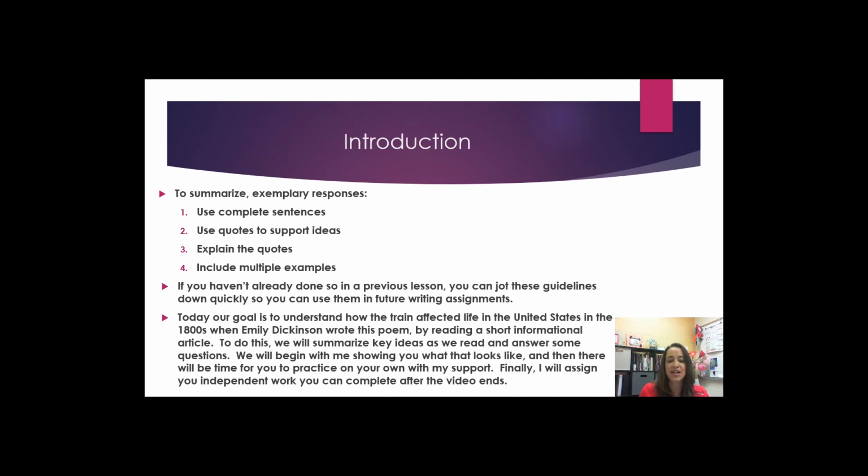Today, our goal is to understand how the train affected life in the United States in the 1800s, when Emily Dickinson wrote this poem, by reading a short informational article. To do this, we will summarize key ideas as we read and answer some questions. We will begin with me showing you what that looks like, and then there will be time for you to practice on your own with my support. Finally, I will assign you independent work that you can complete after the video ends.